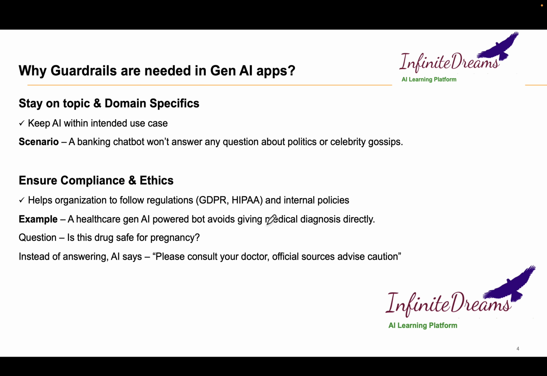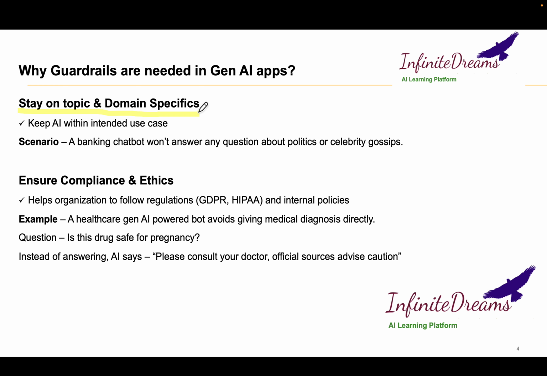The third one is staying on topic and domain specific. That's very important with guardrails. Suppose we are trying to create a chatbot engine that gives answers related to our enterprise. It's a banking domain chatbot.